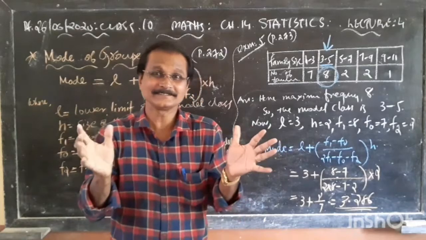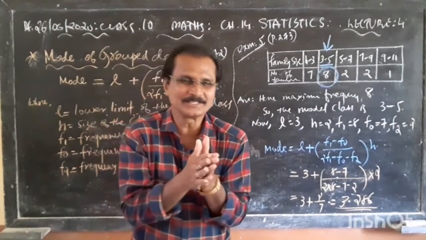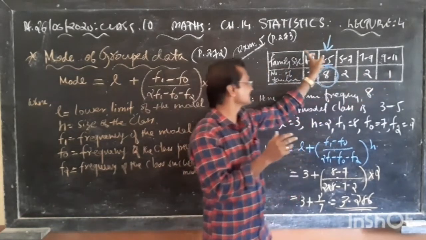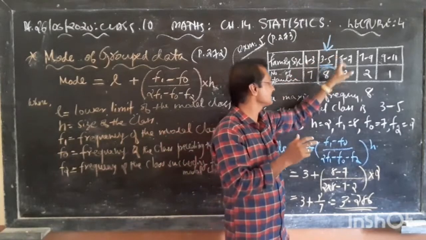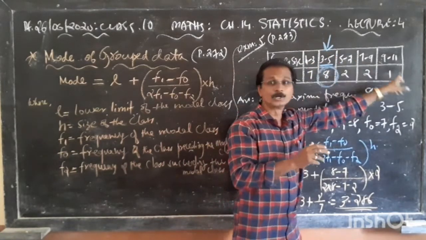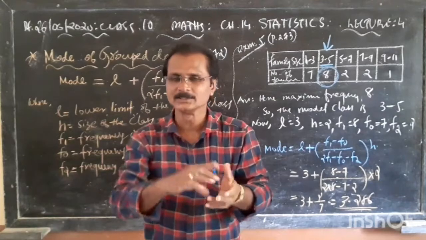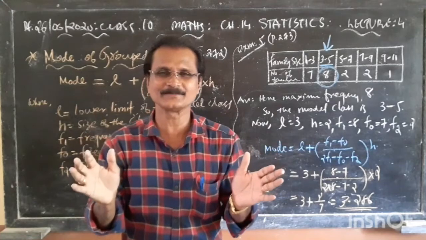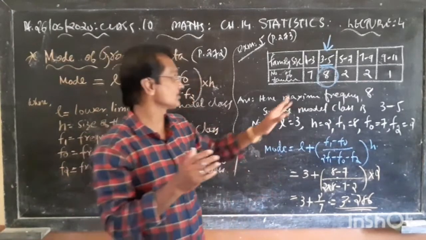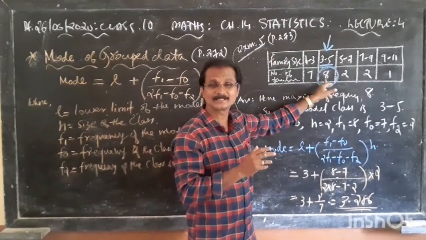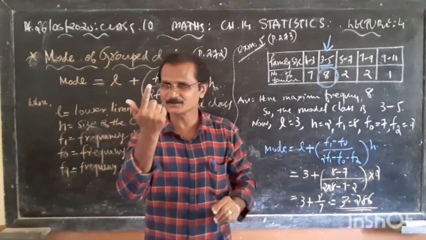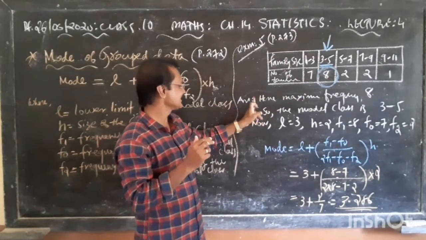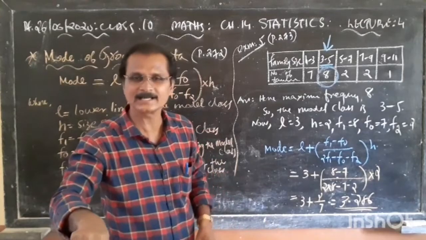The frequencies are: 1 to 3 members, 7 families; 3 to 5, 8 families; 5 to 7, 2 families; 7 to 9, 2 families; 9 to 11, 1 family. Tell me the maximum frequency: it is 8. Corresponding to 8, the class is 3 to 5. So hence here you can start the answer part.